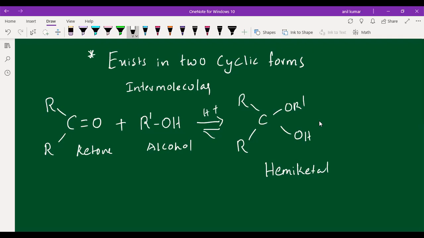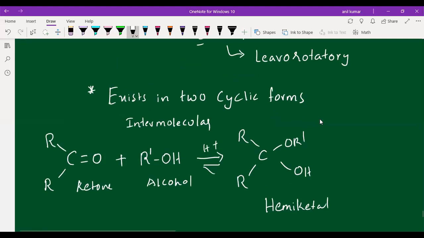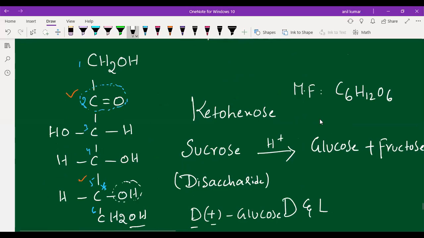Whereas in fructose, the reaction is taking place within the compound only, students. In fructose, the reaction is taking place within the compound, but here it is taking place between two compounds. That's why this reaction we are calling an intramolecular reaction. The intramolecular reaction in fructose is due to the reaction between the C2 carbon and the C5 carbon.